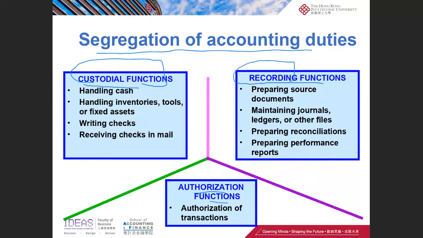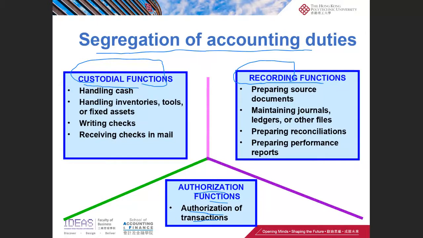Recording functions include preparing source documents, maintaining journals, ledgers, or other files, preparing reconciliations, and also preparing performance reports. Authorization functions include authorization of transactions.